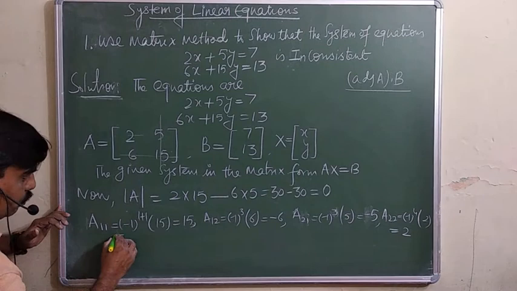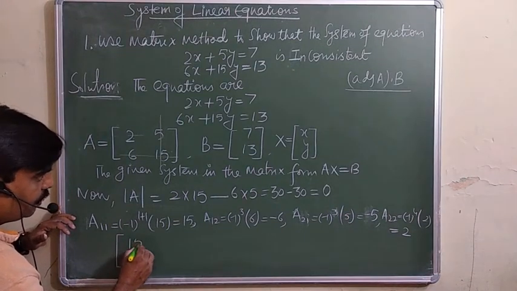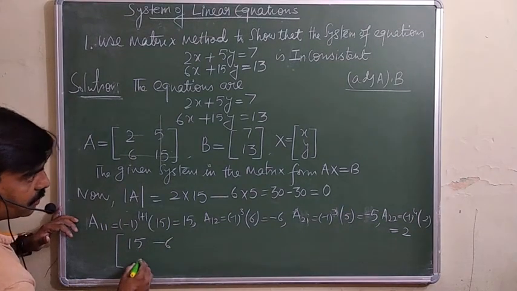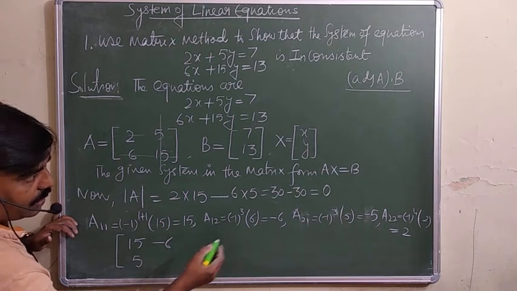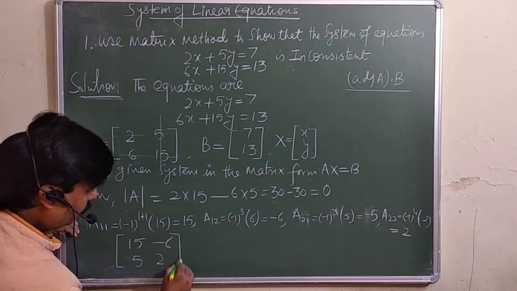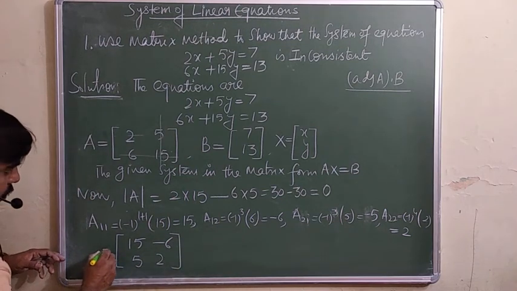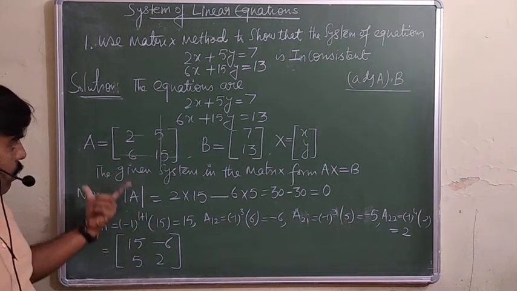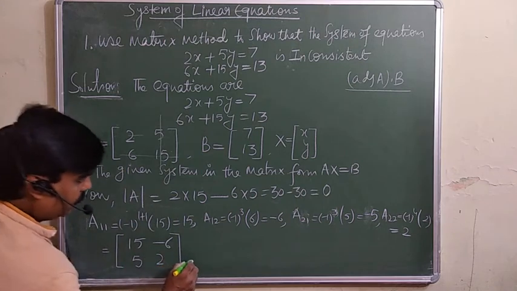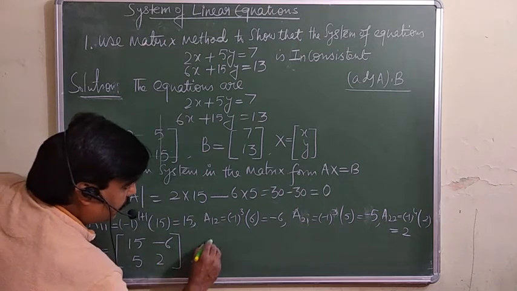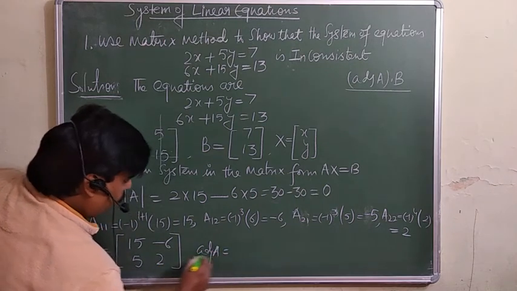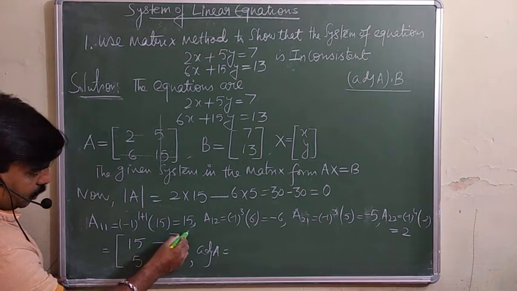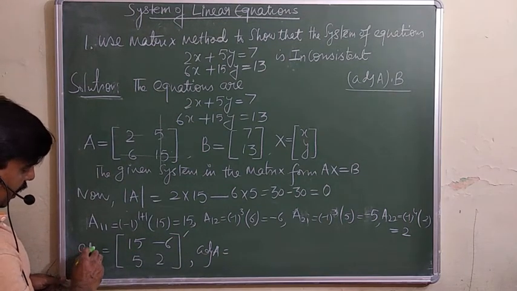So the cofactors you are getting here are 15, minus 6, 5 and 2. These are the cofactors of this matrix. Now you have to take the adjoint of A. So adjoint A will be equal to the transpose of this one. If we take the transpose of this, you will get the adjoint A.